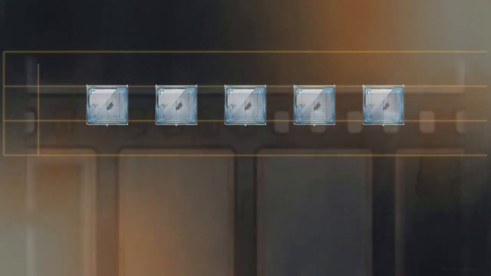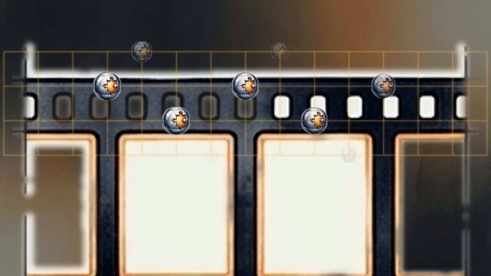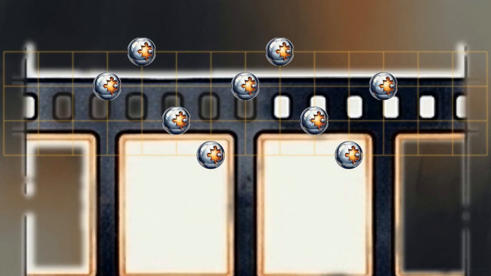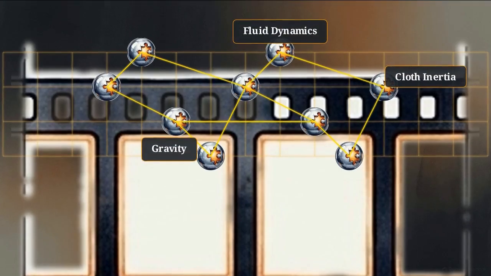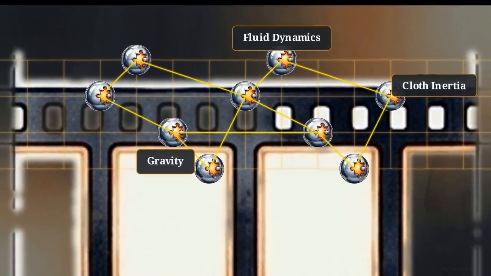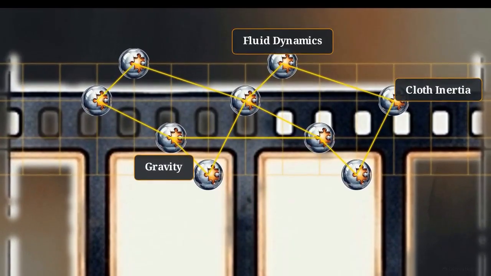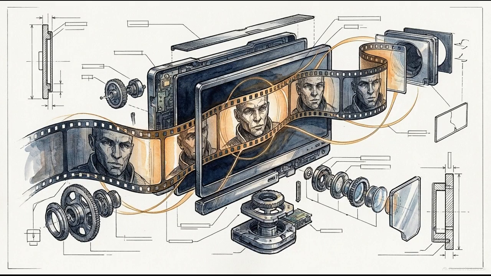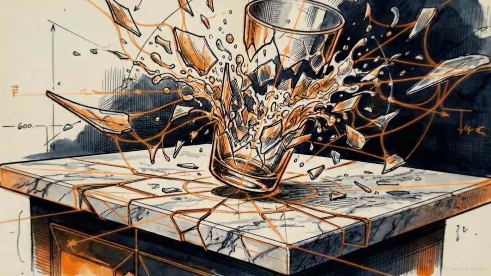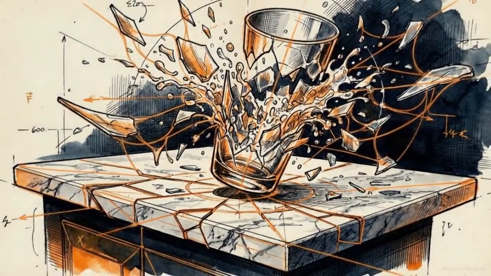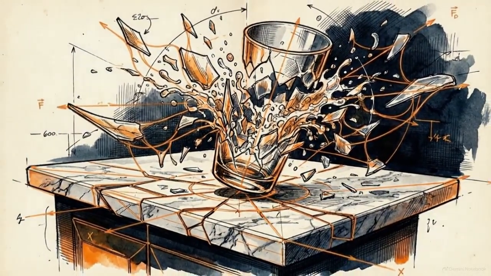Its DiT backbone conceptualizes temporal frames as a continuous 4D space-time manifold, locking structural elements in place along the entire 30-second timeline. Physical laws, including gravity, fluid dynamics, and cloth inertia, are mathematically embedded within the model's cross-attention mechanisms. This architecture results in a 92.8 out of 100 identity retention score across 720 continuous frames. Preserving physical symmetry over long durations requires an inherent computational understanding of physics. This is what separates viable commercial tools from experimental novelties.